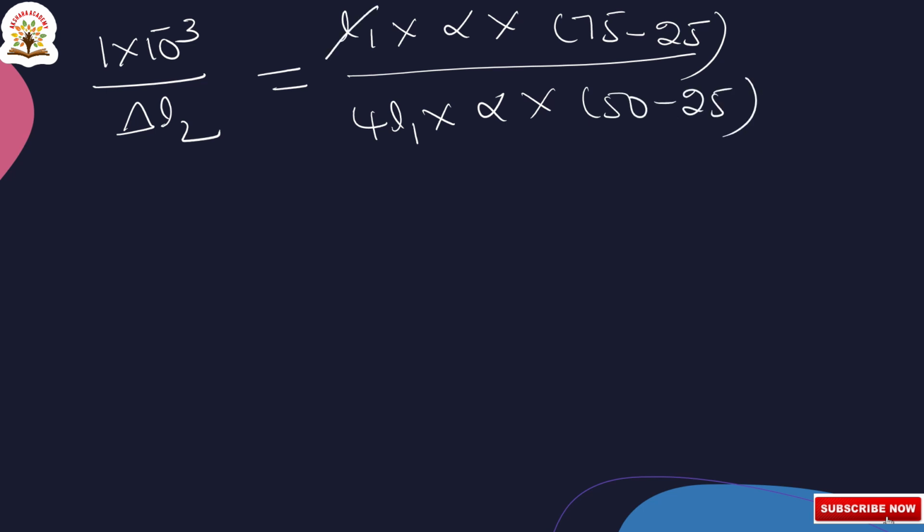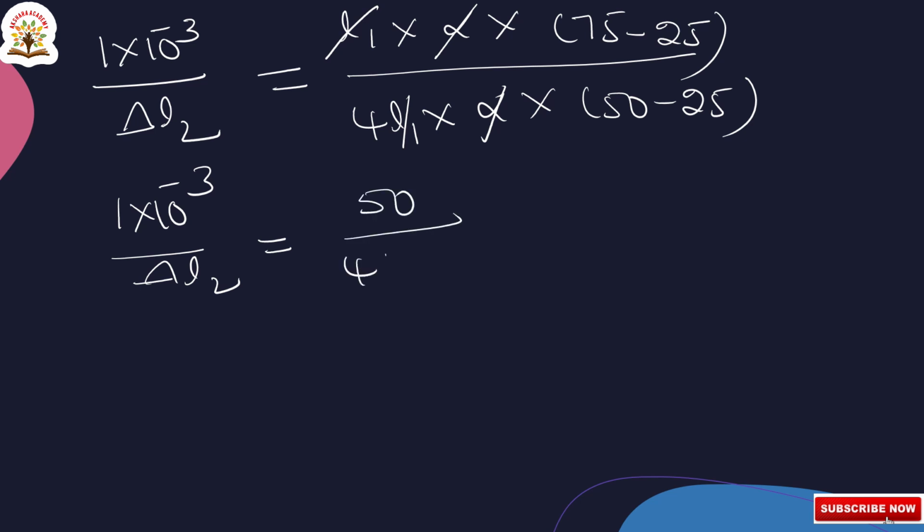Here L1 gets cancelled, alpha gets cancelled, and the remaining is 1 into 10 to the power of minus 3 by delta L2 is equal to 75 minus 25, 50, so 50 by, here 4 into 50 minus 25, 25. 25 ones are 25, twos are 2 ones, 2 twos.